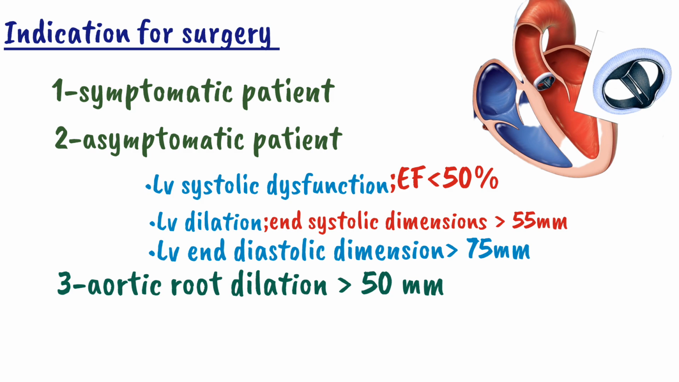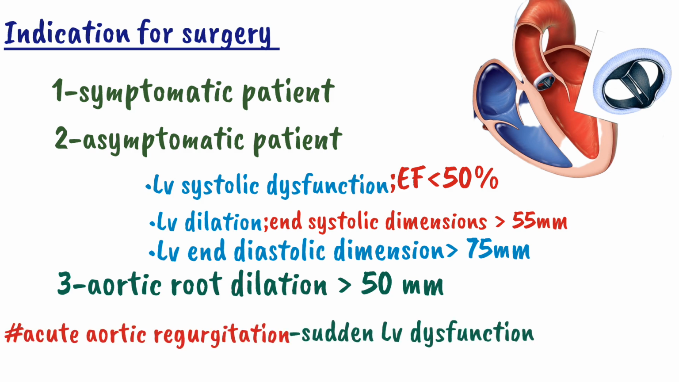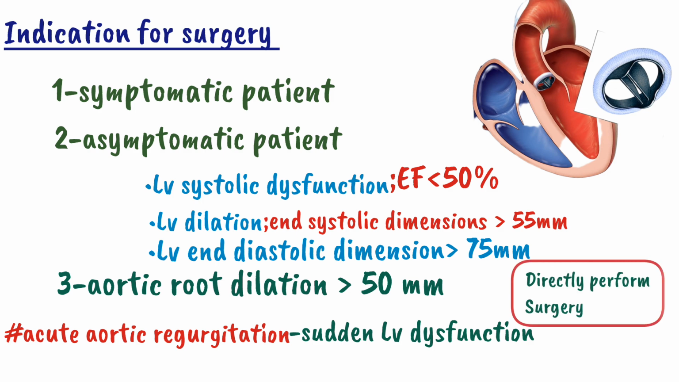But remember that in acute aortic regurgitation, there will be sudden left ventricular dysfunction. So in this case, we will not consider the criteria and we will directly perform the surgery. So it was all about aortic regurgitation.